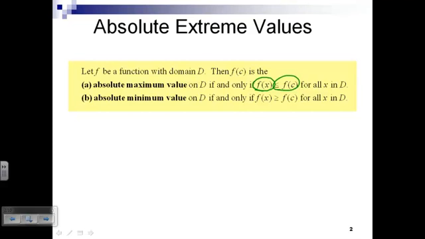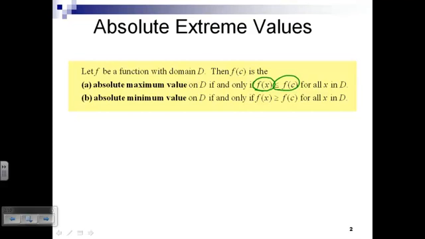So let's make sure we get those two ideas together. C is some value that represents an x value. F of c is a maximum value if f of c is greater than or equal to every other value that the f function produces. By the way, not every function has an absolute maximum.